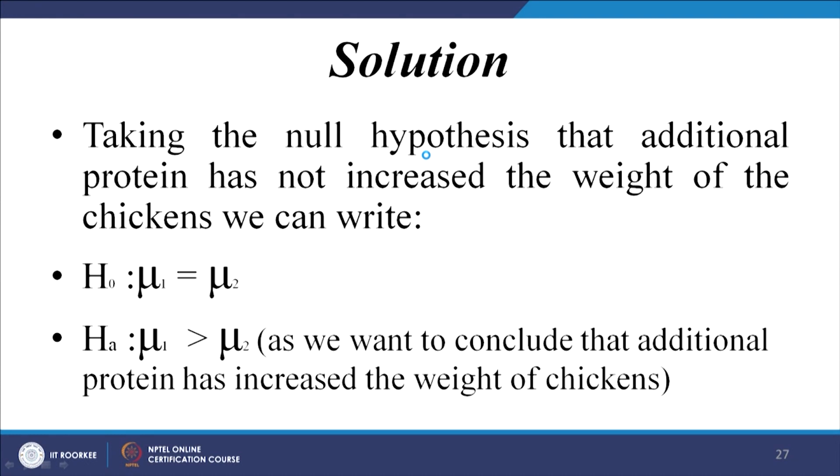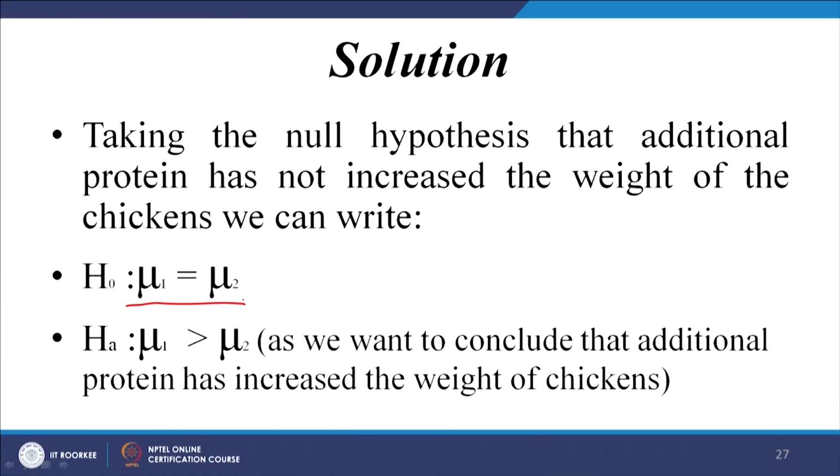So, first of all let us see, what is the solution? How do you develop the hypothesis? Taking the null that additional protein has not increased the weight. Obviously, you cannot claim anything at the moment. So, you say mu 1 is equal to mu 2, that means the weight of chicken with a high protein diet is equal to the weight of the chicken with a low protein diet.